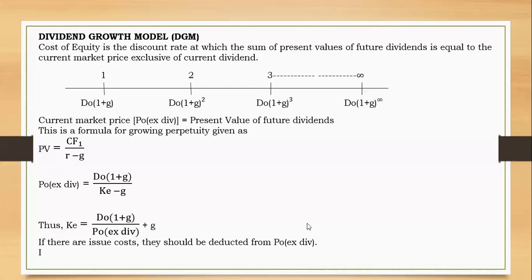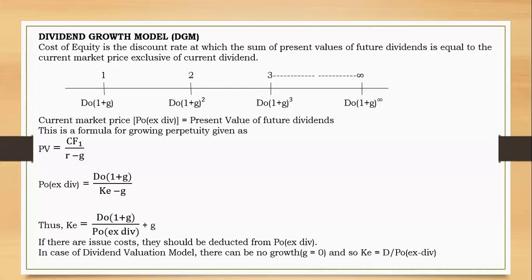All right. And lastly, in case the dividend valuation model is used, let's say there is no growth. That means G equals 0. Then cost of equity can simply be taken as D over P0 ex-div. Just presume G to be 0. If G is 0 here, it will be 1 plus 0. That will just be D0 over P0 ex-div plus 0 again. So this formula here for cost of equity would be reduced to this one. So that's what I needed us to understand.